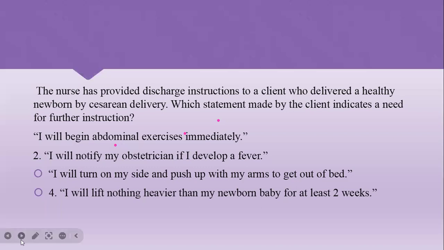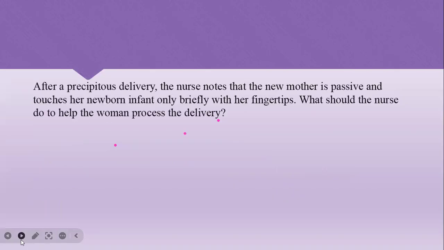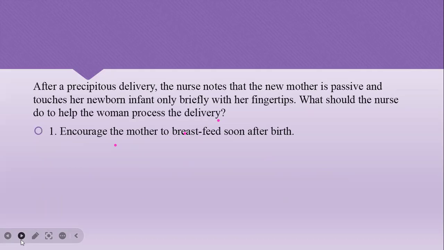Next question. After a precipitate delivery, the nurse notes that the newborn is passive and the mother touches her infant only briefly with her fingertips. What should the nurse do to help the woman process the delivery?